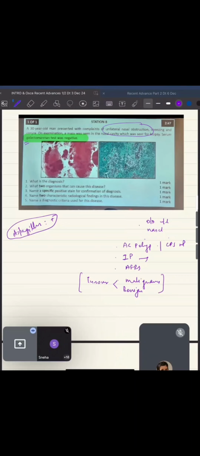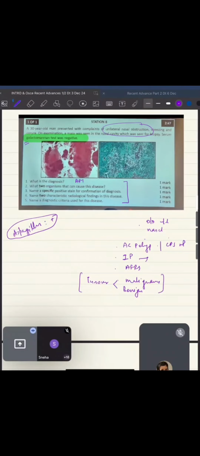This can be an option, but you have to. I always say कि अगर आपको, if you don't know the exact answer, go through the options also. Okay, go through the options also. This will also give you a clue what can be the answer. I'll just answer it. See, what is the diagnosis?